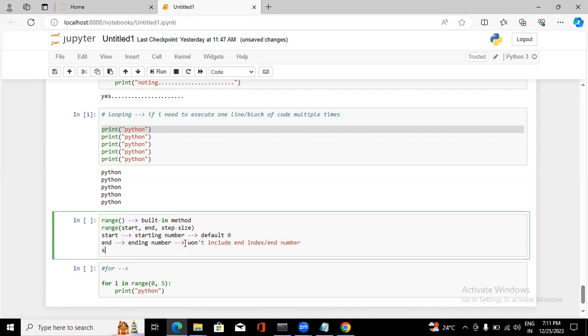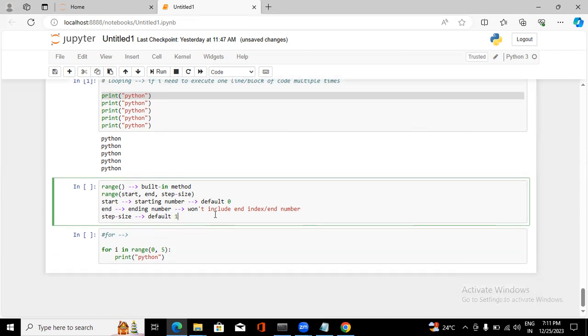And finally, we have step size. By default, the step size is 1. I will explain with a for loop how it will work. For now, did you understand the range, how it's going to work?